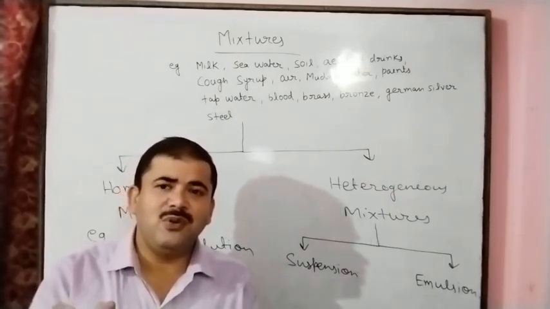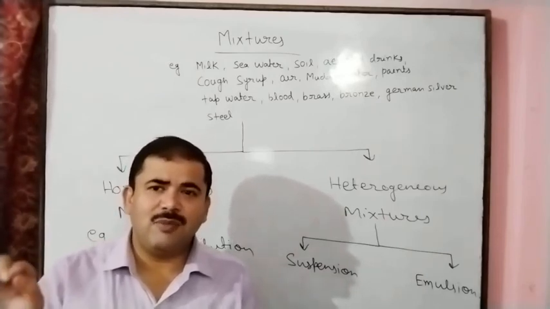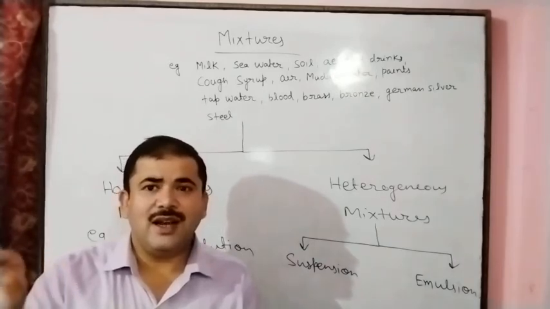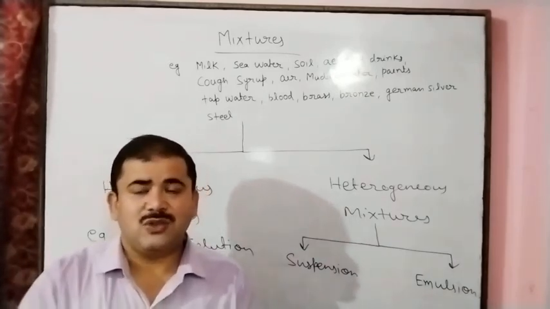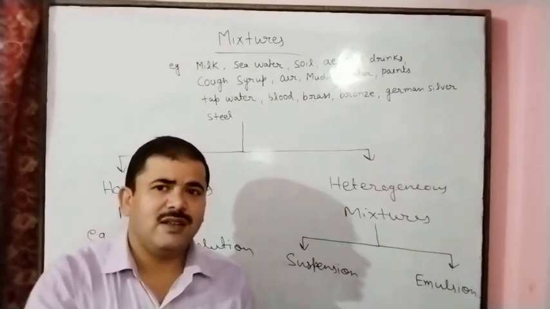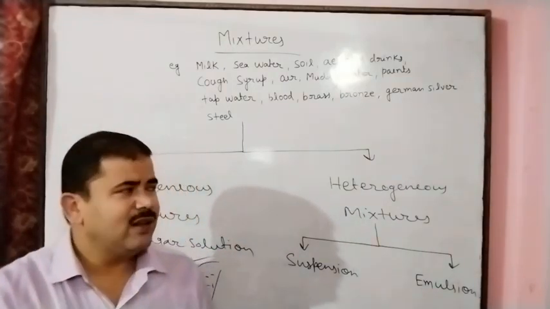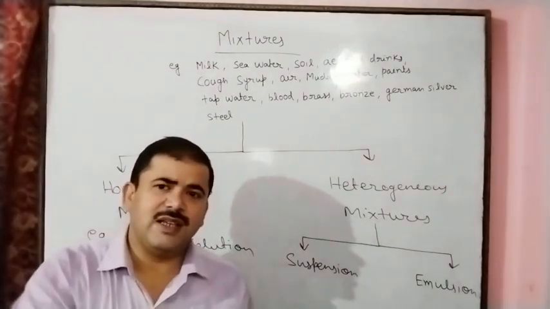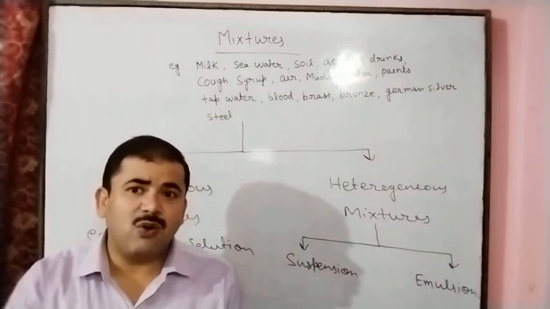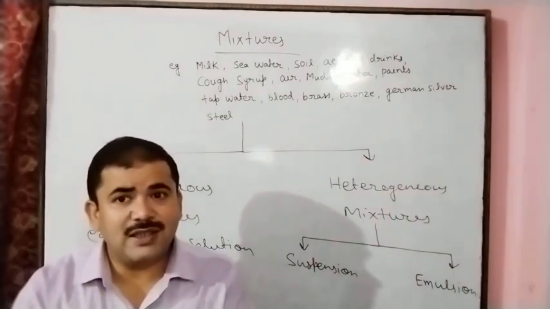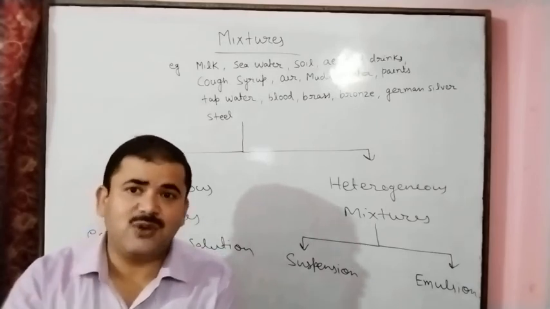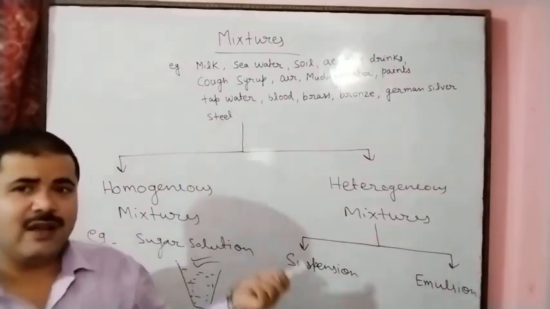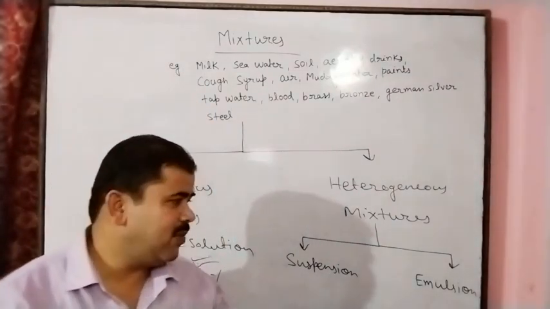So this is the process in which two different materials of different nature mix with each other, and it looks like a homogeneous mixture, but actually this is not homogeneous, actually this is a heterogeneous mixture. So here we can take the examples of milk and paint. These are the examples of emulsion.